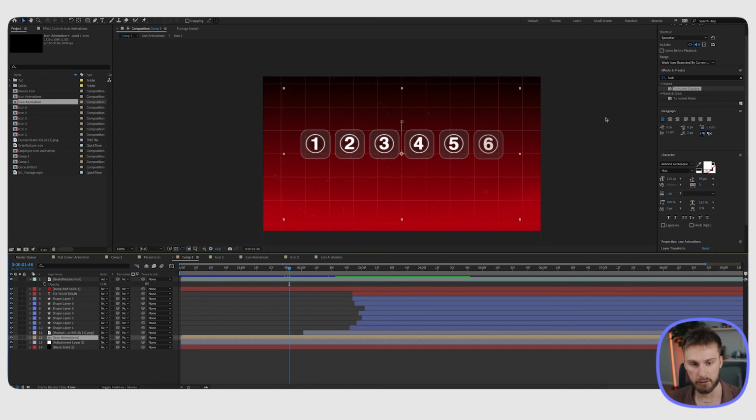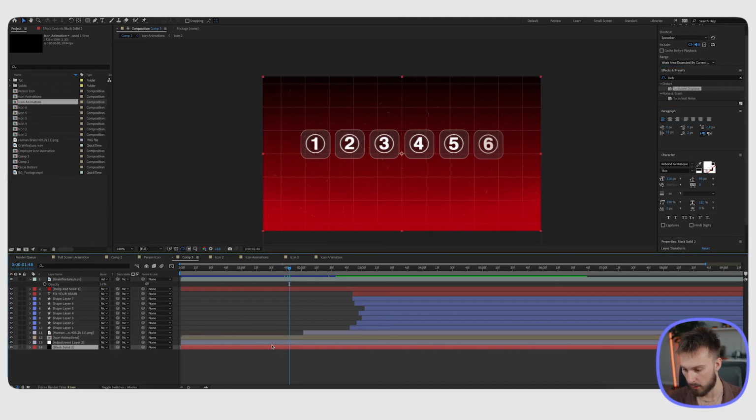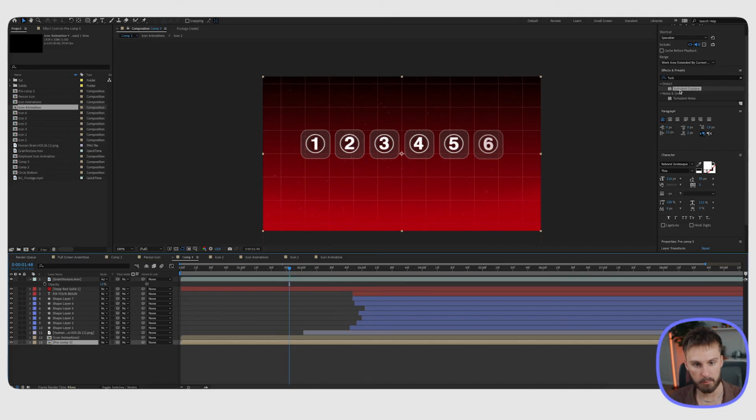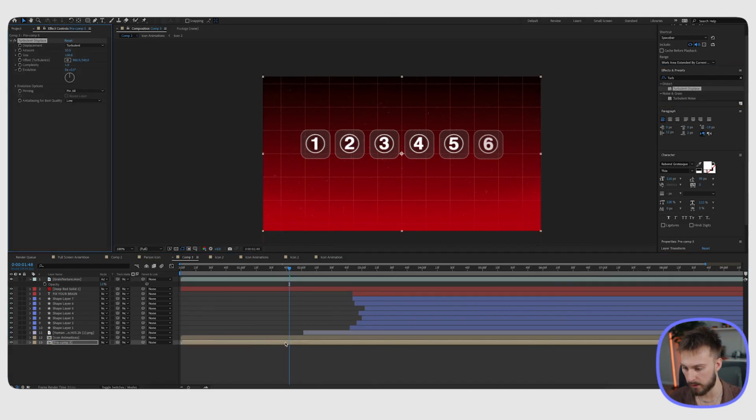This effect is the turbulent displace effect. So we're gonna go to effects and presets. We already have turbulent displace pulled up, and we're gonna throw this onto everything. So first I'm gonna do the background. So I'm gonna pre-compose the background here. And then we're gonna bring this turbulent displace effect onto it. And once we do it once, we could copy and paste it to everything.